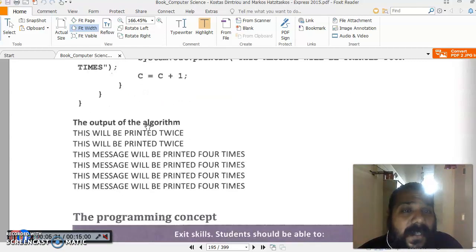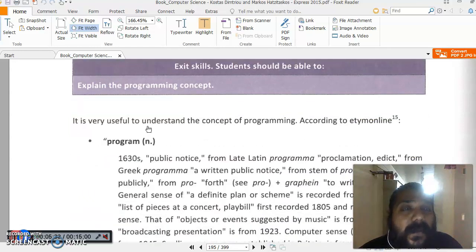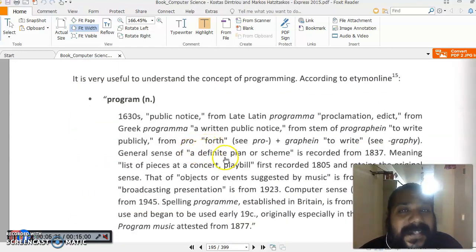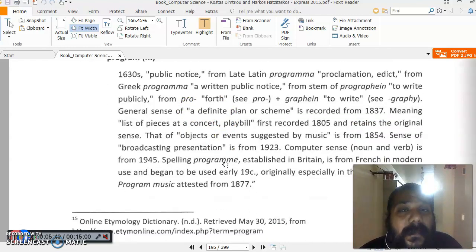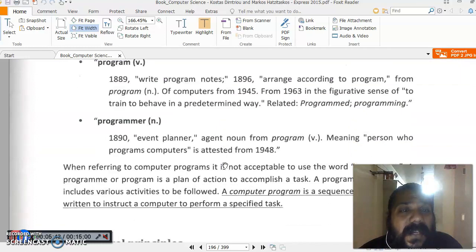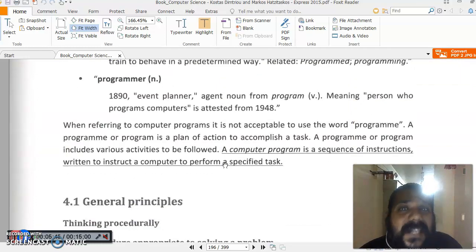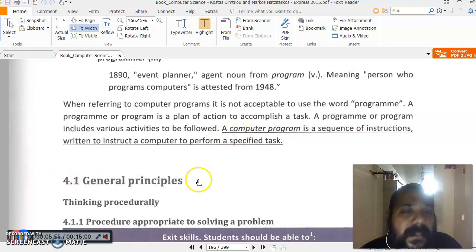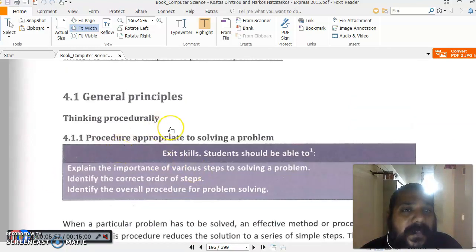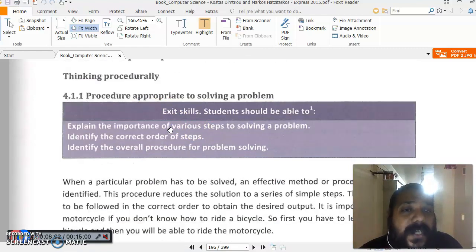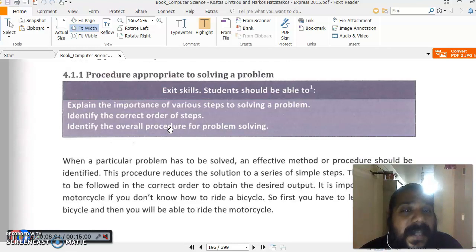Now the next topic is programming concept. What is a program? Program is taken from a Latin word called programming, which means it solves the problem. And the term programmer is taken from program because the person who does the coding is known as a programmer. Now in this programming concept we will be learning general principles, and the first principle is thinking procedurally.